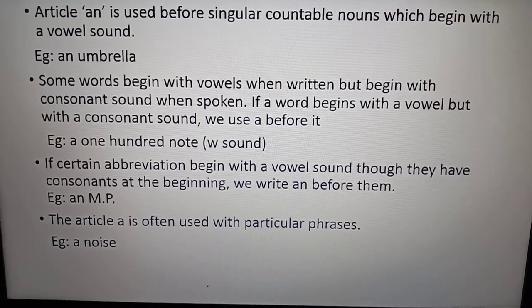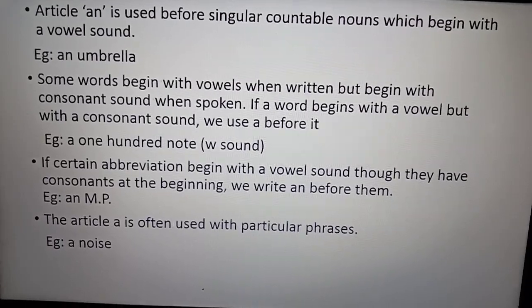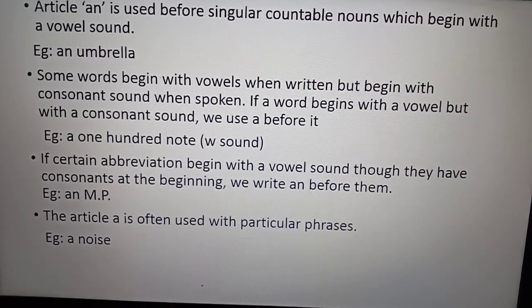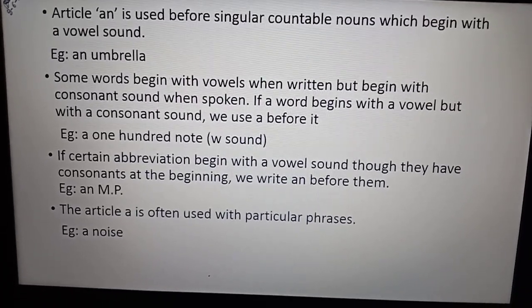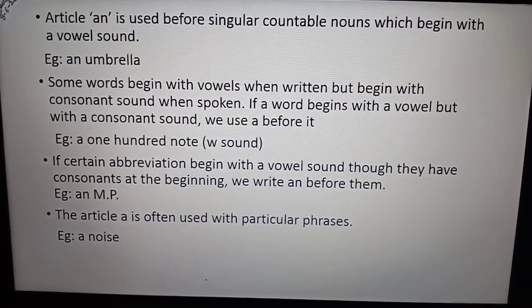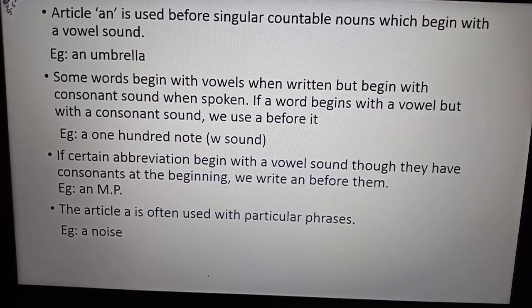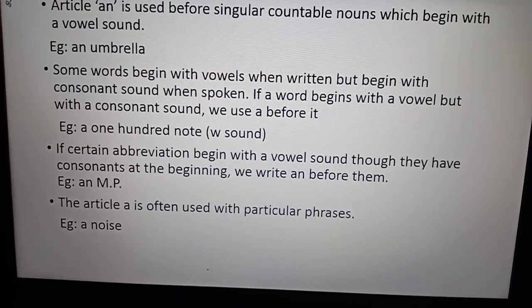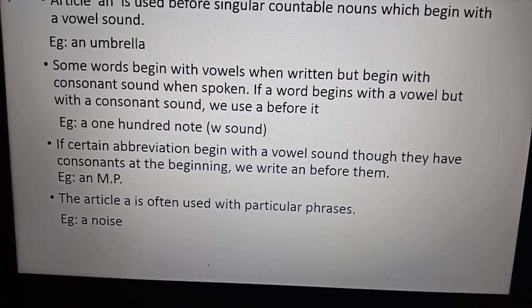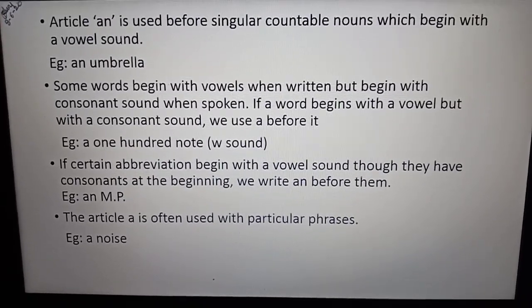If a word begins with a vowel but with a consonant sound, we use a before it. For example, a one-hundred note. The sound of one begins with a W, not O, so we use a, not an.